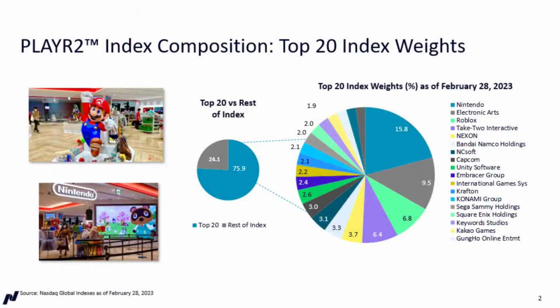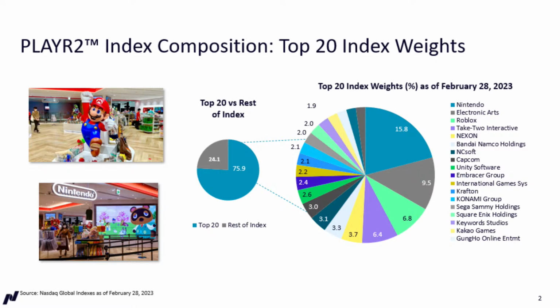Tell us about the top holdings. So there's 38 stocks in total right now in Player 2. The top name you'll see there is Nintendo with a little over 15.5% weighting. The top 20 of the index represent about 76%. So those bottom 18 are about the remaining 24%.